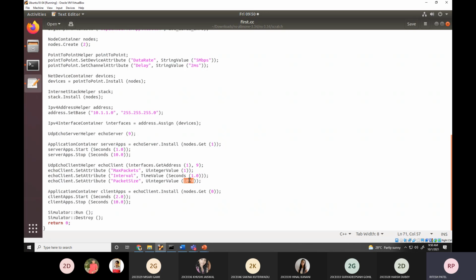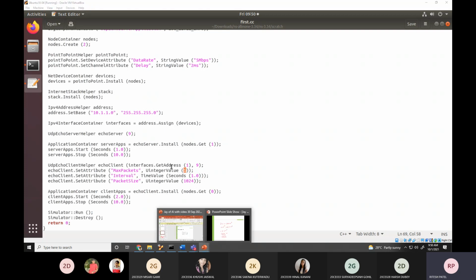Over here, take it as 1024 bytes. Is it clear? Okay. So what do we have? We have data rate, delay, packet size, time interval, and number of packets.